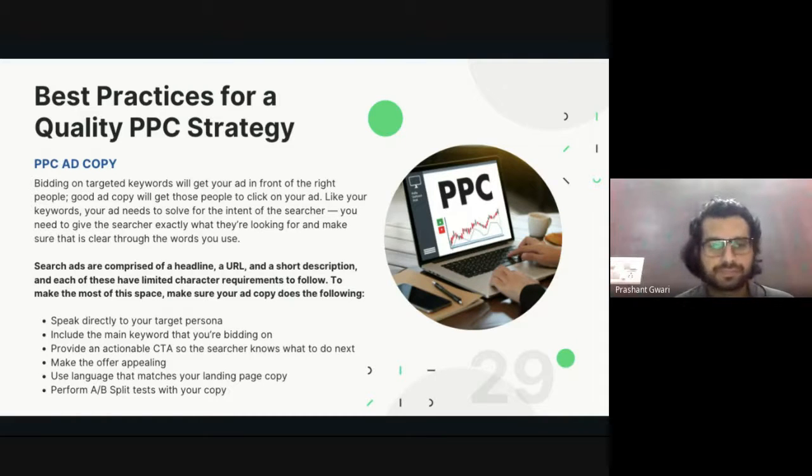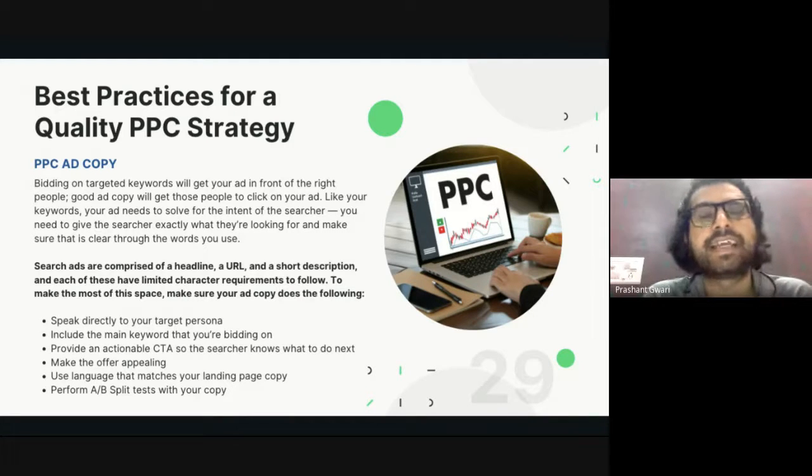Now, the third one is to provide an actionable CTA so the searcher knows what to do next. CTA means call to action button. When you are running an advertisement or PPC, they give you an option: what is your goal? Generating website traffic, generating store traffic, or getting a call from your customer. For all 3 cases, they create 3 different types of CTA button.